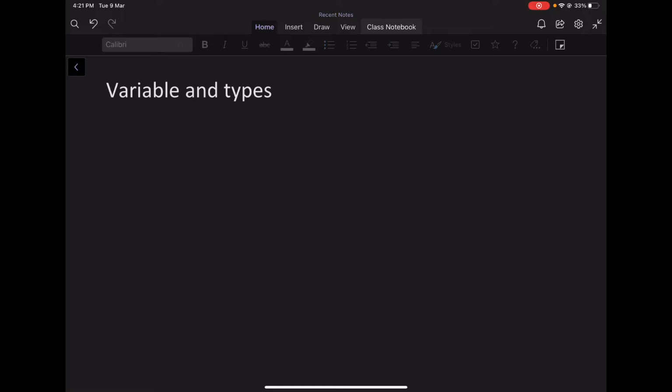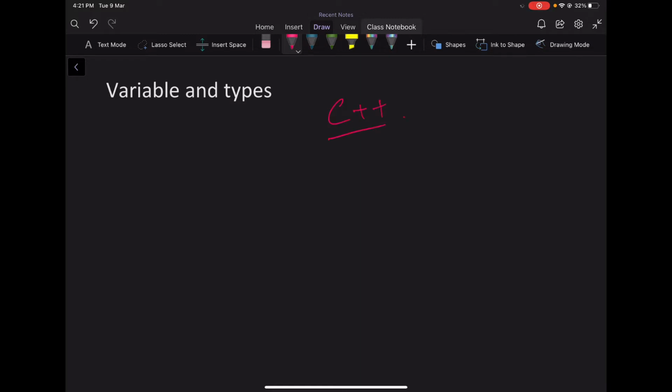Hi guys, in this video, let's discuss variable and data types in C++. What we are going to do here is determine all the variable and data types that are defined in C++ and certain facts and operations related to them. So let's see all the built-in data types that we have in C++.